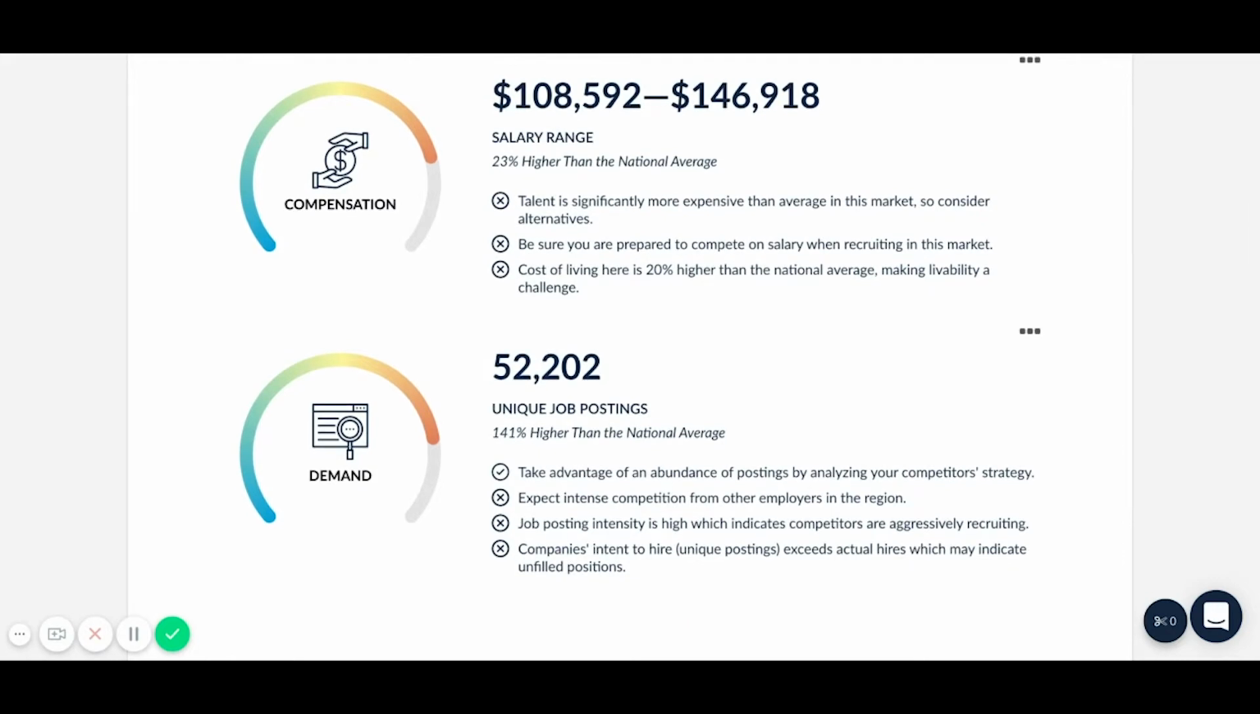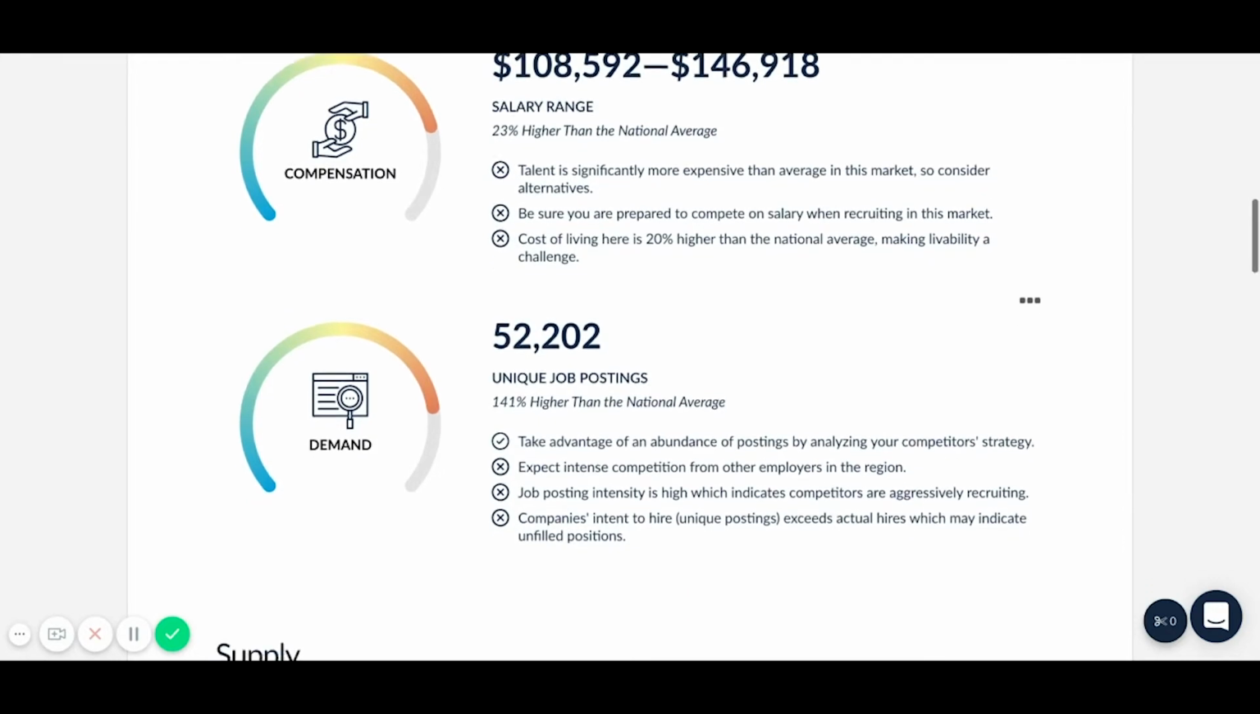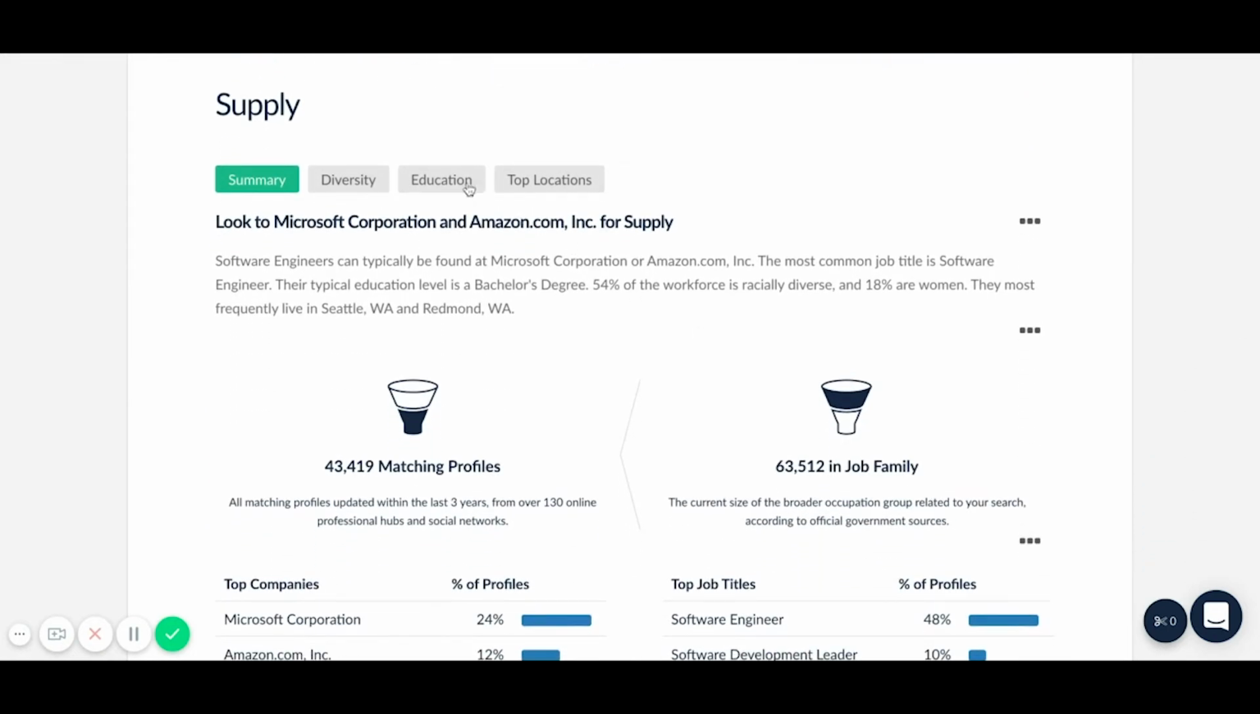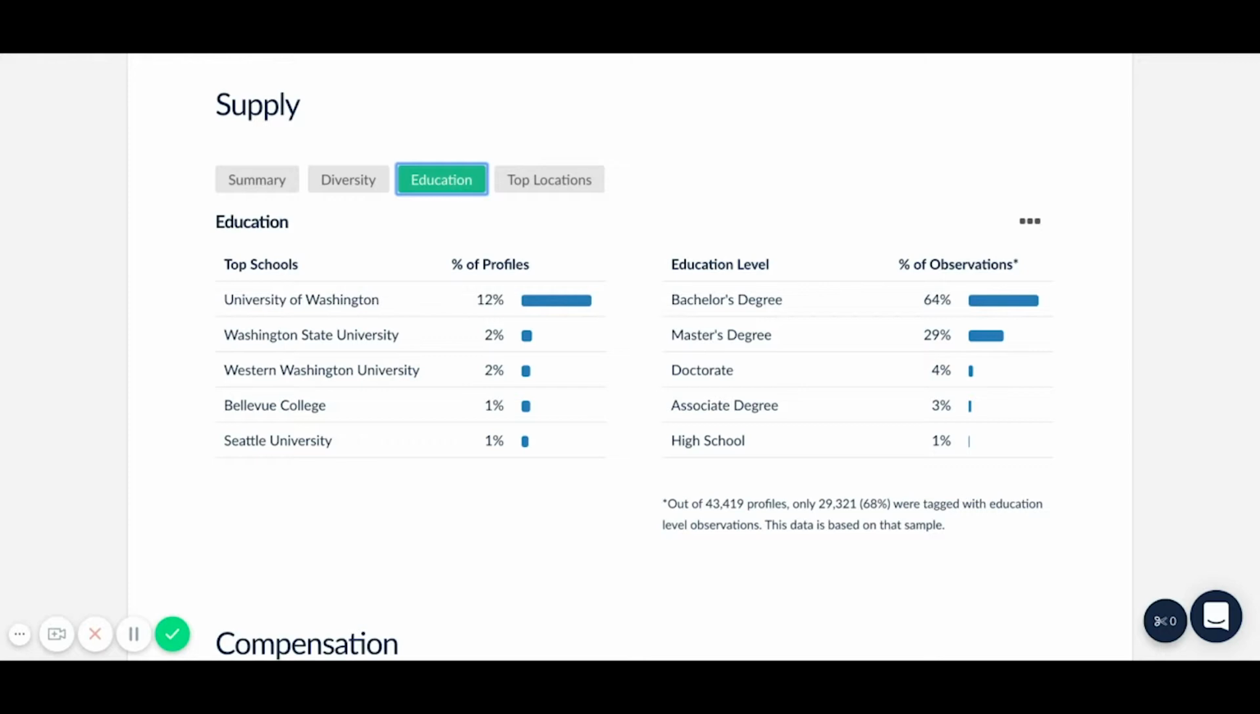To find education information, we'll go to the More In-Depth Supply section and click on the Education tab. Here we can see a breakdown of education levels for software engineers. If you want to require a bachelor's degree, you're probably safe because 64% of software engineers in the Seattle area have one. But if you want to require a master's degree, you'll have a much smaller talent pool to work with. We can also see which schools in the Seattle area are producing the most software engineers.